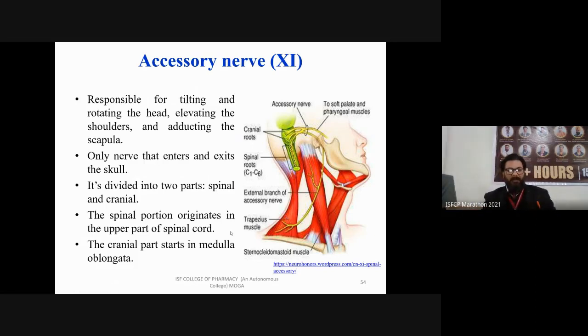It is divided into two parts. One is the spinal accessory nerve and one is the cranial accessory nerve. The spinal accessory nerve supplies the spinal part. The cranial accessory nerve does not enter the spinal region; it only enters the other head region. The spinal portion originates in the upper part of the spinal cord and the cranial part starts in the medulla oblongata.